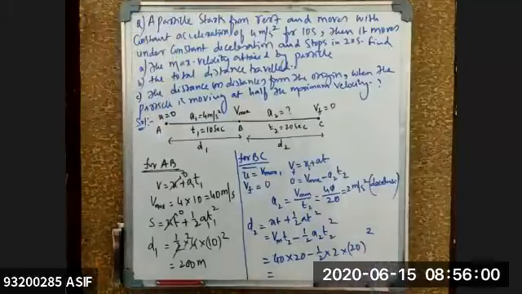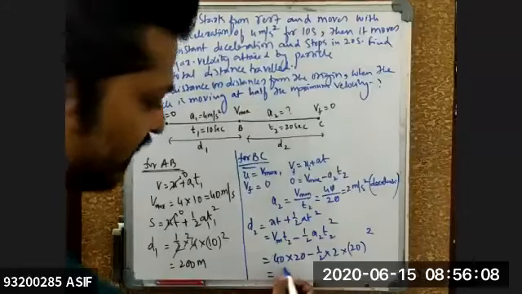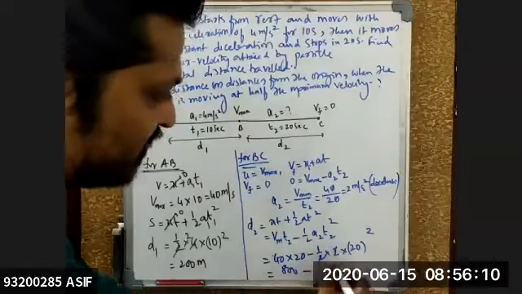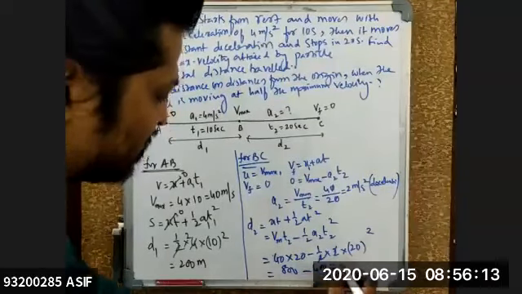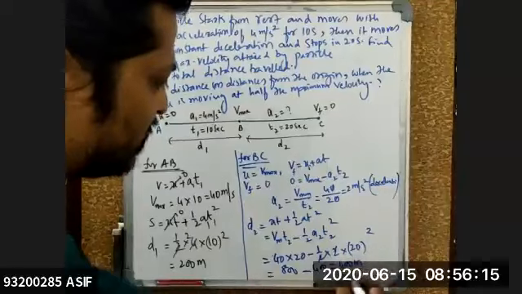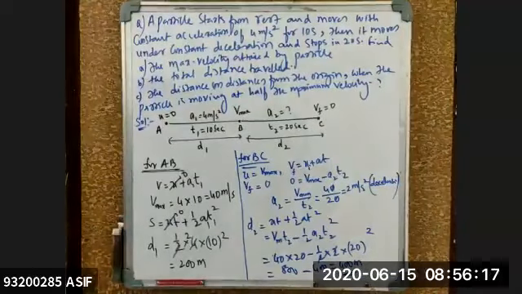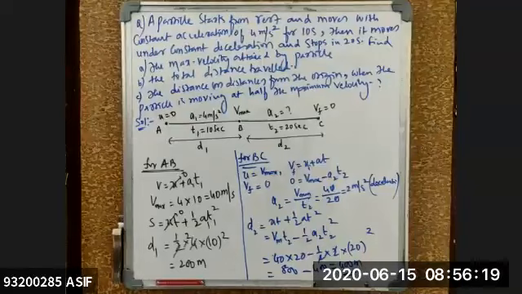So 40 into 20 is 800, minus this, which is 400. So D2 is equal to 400 meters.